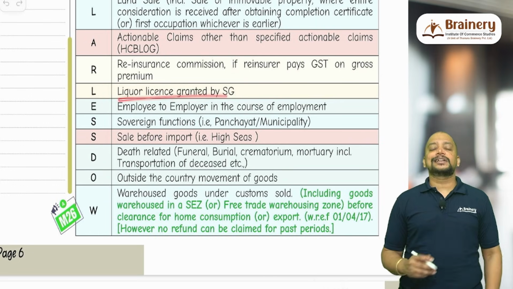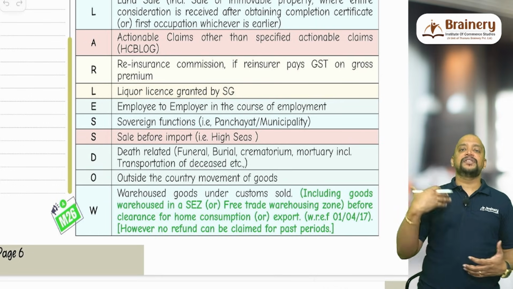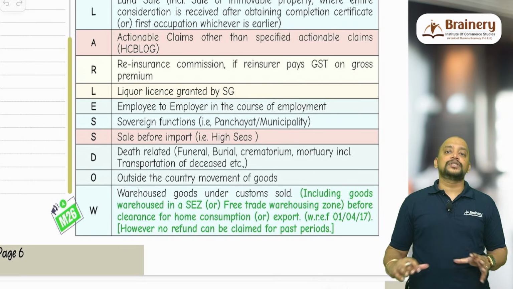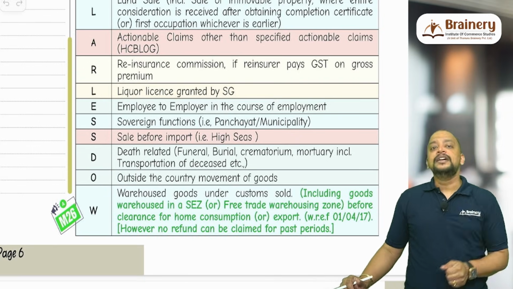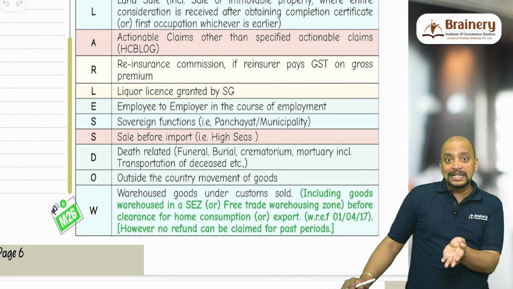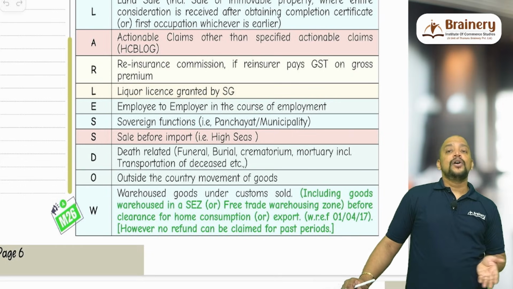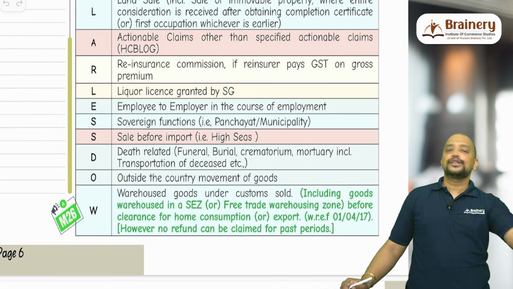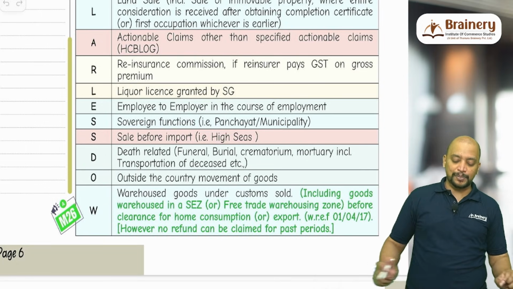Then liquor license. The state government grants a license to sell liquor. So this license fee collected by the state government is excluded from supply. But what if the person who got the license subsequently leases out that license or transfers that license to some other person and gets a consideration? That is not excluded from supply, that is covered under supply.